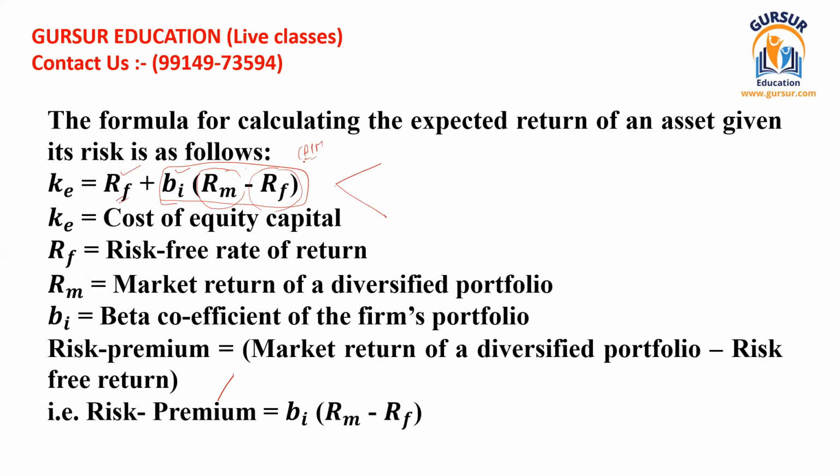Okay, beta factor, this is the factor, like it can be standard deviation, it can be variation, or it can be found by using any statistical formula. When you solve this equation, that refers to the risk premium, and when you add the risk premium to the risk-free rate of return, then these both combined make up the total cost of equity share capital, and this is all about the CAPM model.